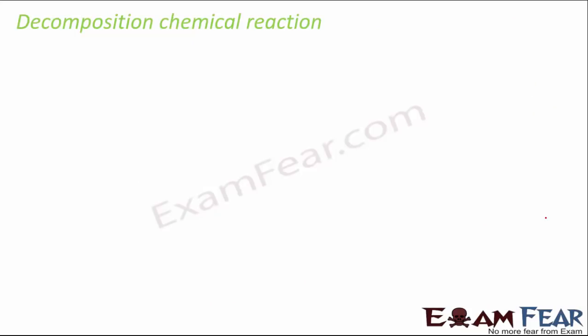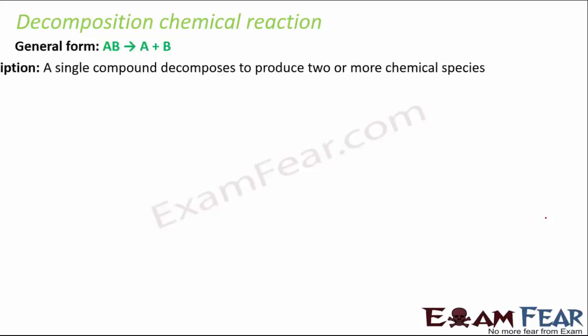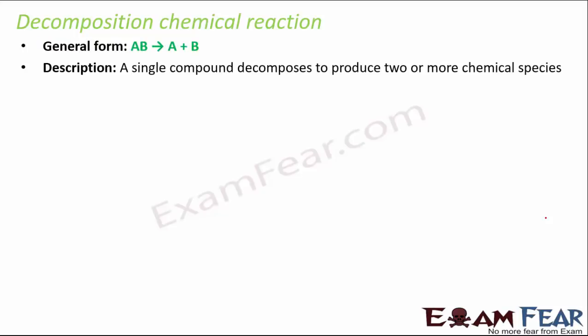The next type is decomposition. Here one substance decomposes to form multiple things. Like if you have something like AB, it decomposes or breaks down to form A and B separately. So a single compound decomposes to form 2 or more chemical species. For example, if this is water, when water undergoes electrolysis, it forms hydrogen and oxygen.